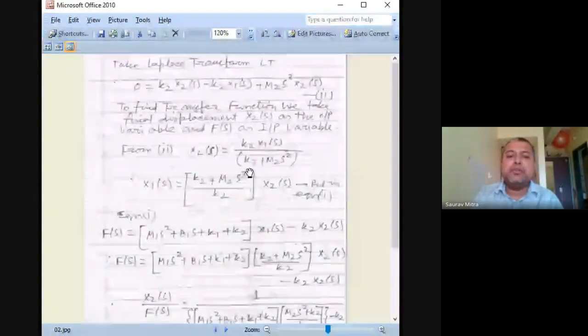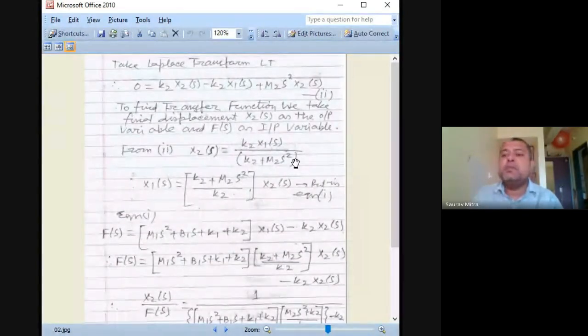Now this k2 divided by k2 m2 square, all this big thing you can represent as capital A, as you substitute at the end in the main transfer function. That is possible. Okay, so x2(s) is equal to A into x1(s), or you can say x1 is equal to 1 by A into x2(s). Anything is possible.